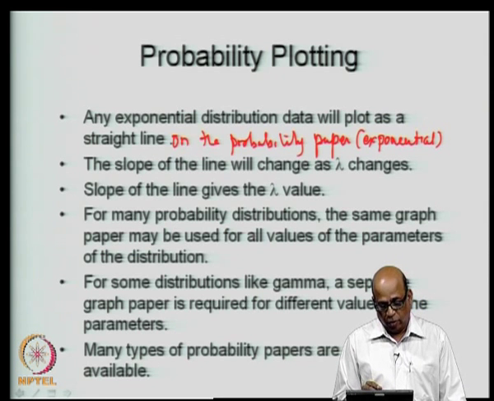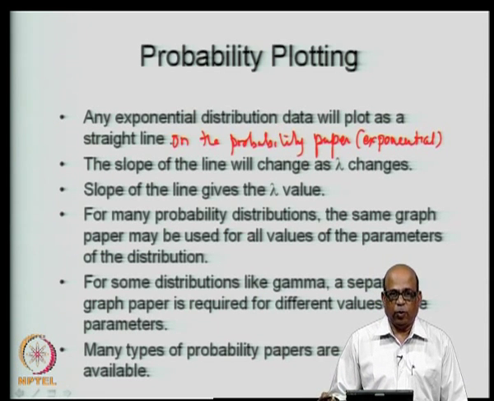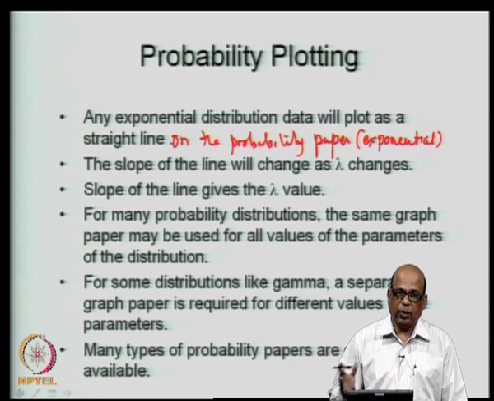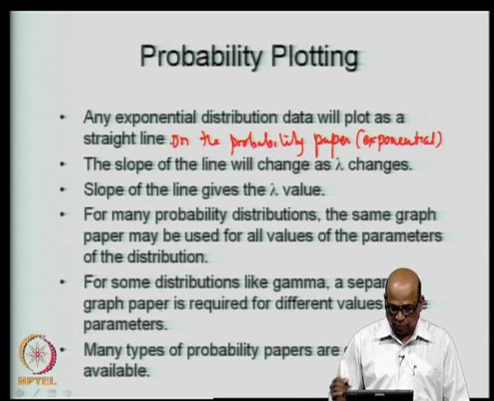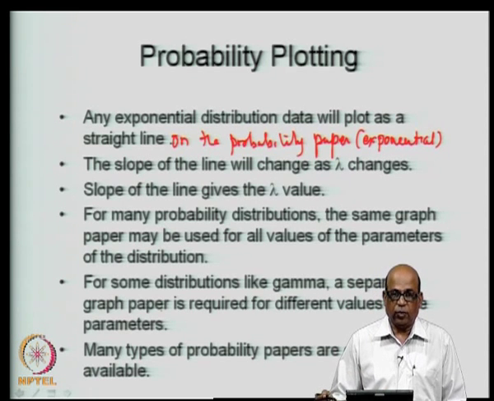As I have mentioned, for many probability distributions such as the exponential distribution, the same probability paper can be used for different parameter sets. However, for distributions like gamma distribution, a separate graph paper is required for different values of the parameters.